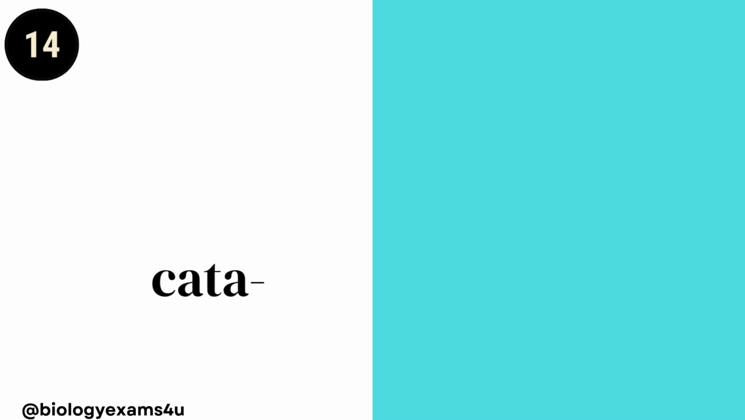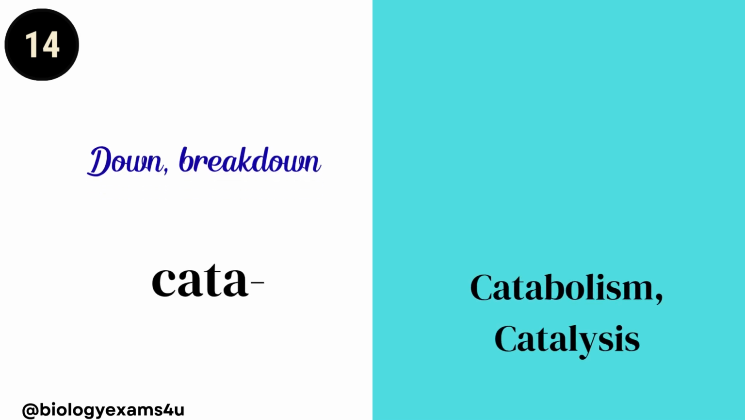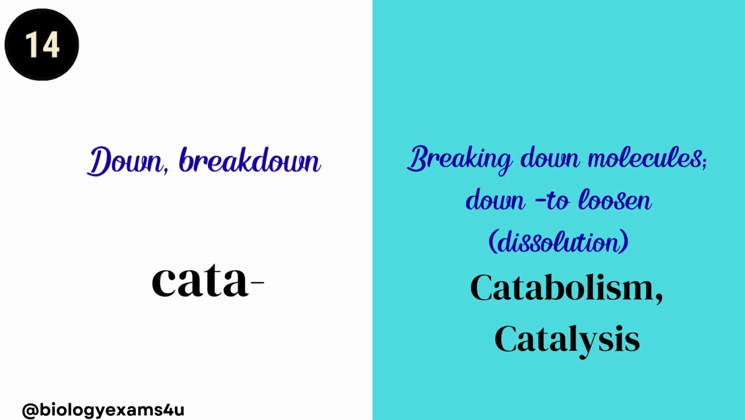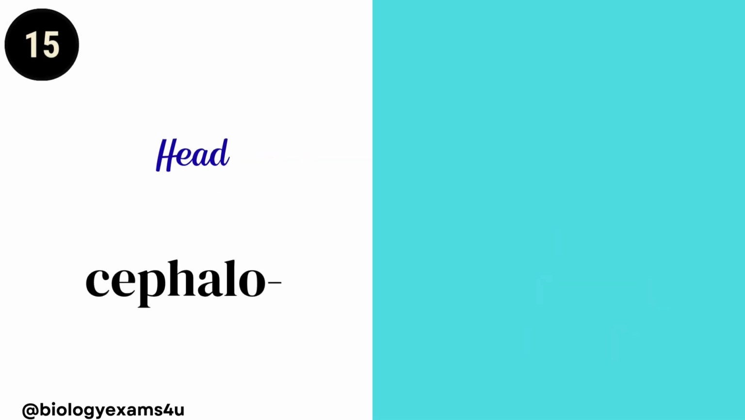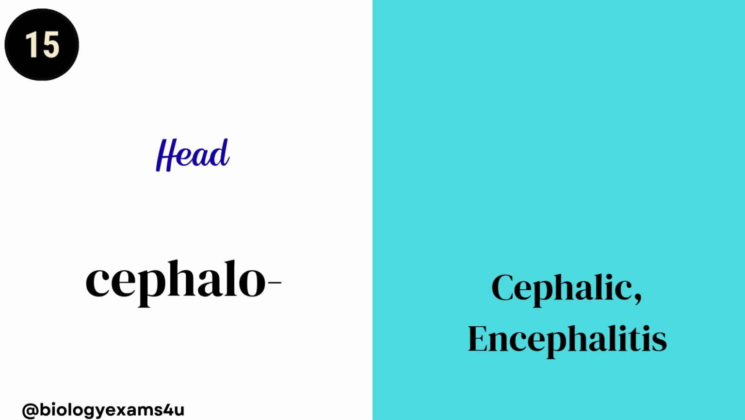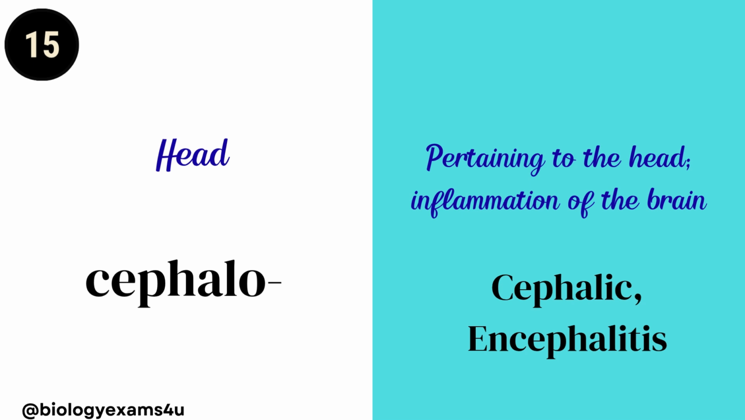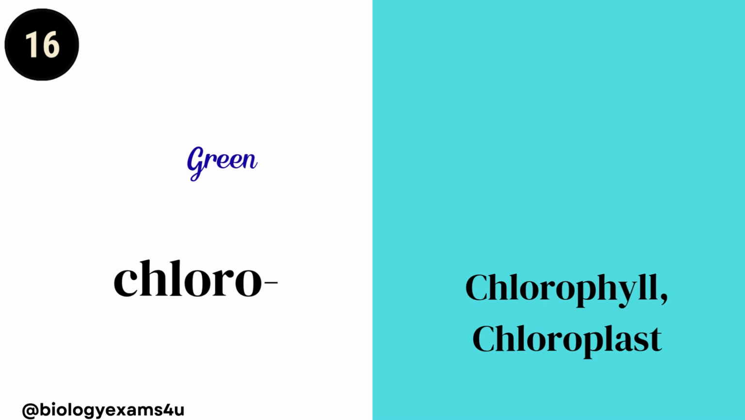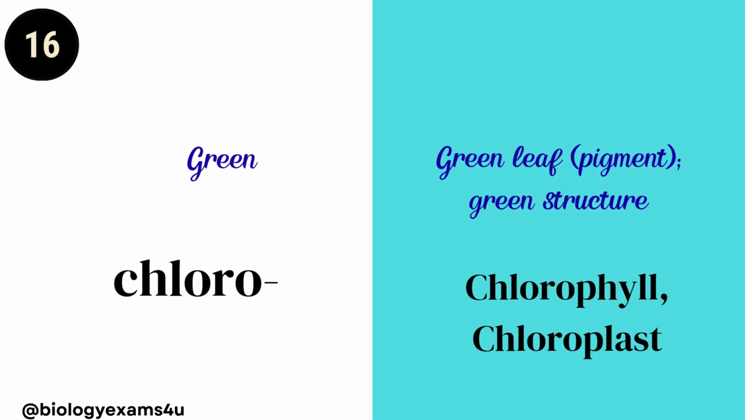Kata. Kata means down or breakdown, as in catabolism. Catabolism means breaking down molecules or breaking down reactions. Catalysis, down to or loosen, dissolution. Cephalo means head. Cephalic or encephalitis. Cephalic means pertaining to the head. Encephalitis, it's the inflammation of the brain or head. Chloro. Chloro means green, as in chlorophyll, chloroplast. Chlorophyll, it is a green pigment or green leaf pigment. Chloroplast is a green structure or the organelle.